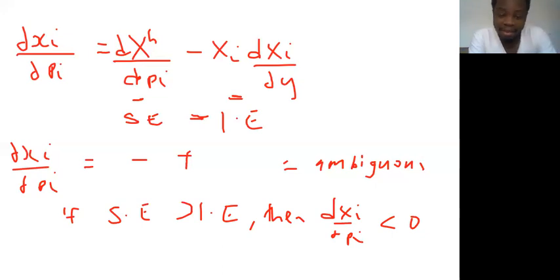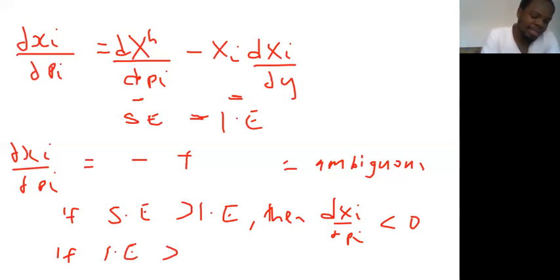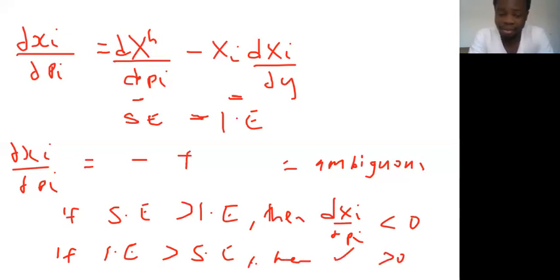That is if the substitution effect outweighs the income effect, right? Now, if the income effect outweighs the substitution effect, then the total effect is going to be greater than 0, which is positive.